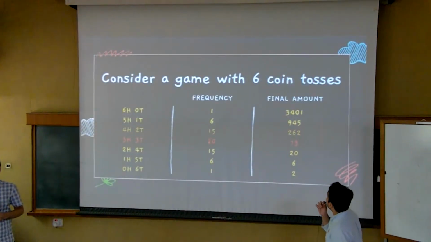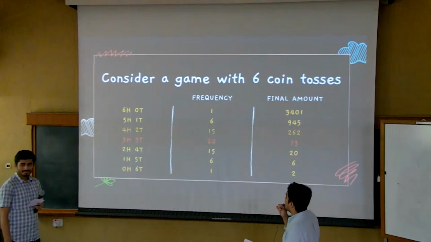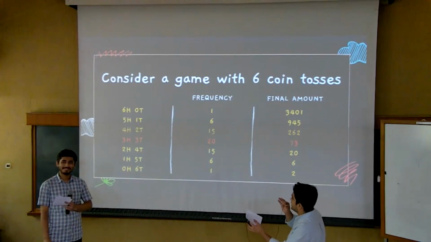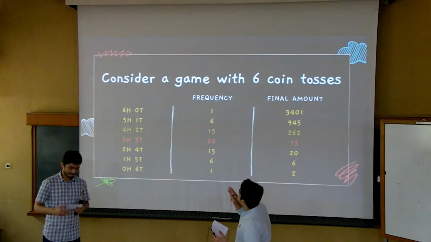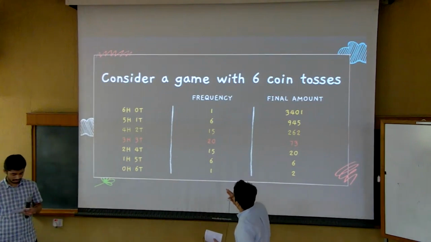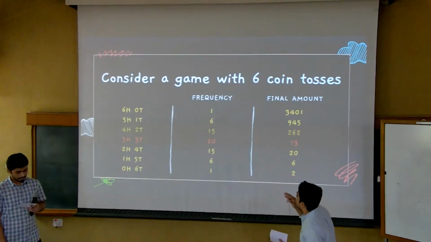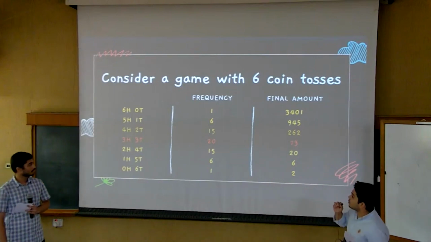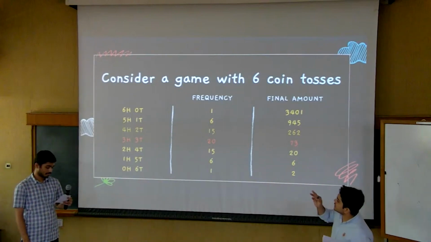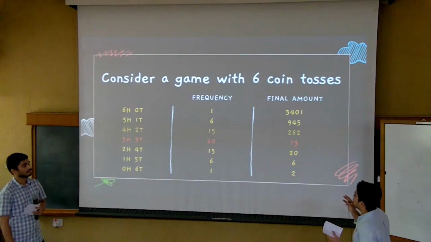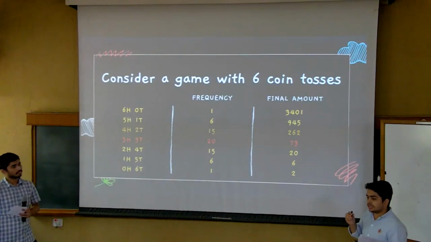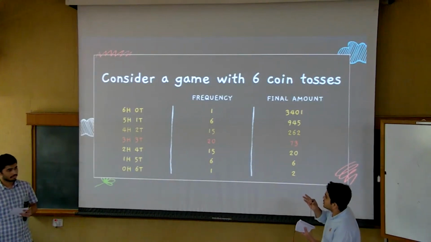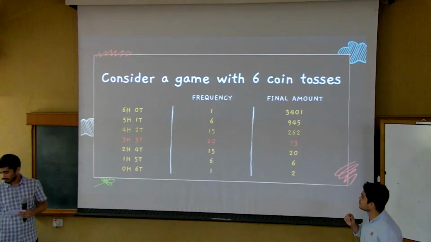So consider a game with 6 coin tosses, and we have 6 combinations of heads and tails here. The distribution starts from 6 heads, 0 tails to 0 heads, 6 tails, and here by frequency we mean the number of ways by which we can reach that particular state, and the final amount is the amount at which you will arrive with that particular combination of heads and tails.